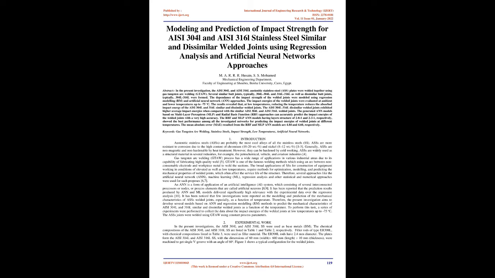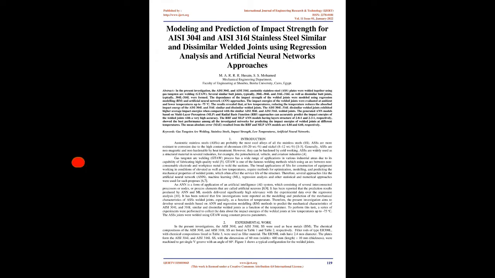The results revealed that, at low temperatures, reducing the temperature reduces the absorbed impact energy of the AISI 304L and 316L similar and dissimilar welded joints. The AISI 304L-316L dissimilar welded joints exhibited higher average impact energies when compared with the similar AISI 304L and AISI 316L welded joints. The generated ANN models based on multi-layer perceptron, MLP, and Radial Basis Function, RBF, approaches can accurately predict the impact energies of the welded joints with a very high accuracy.